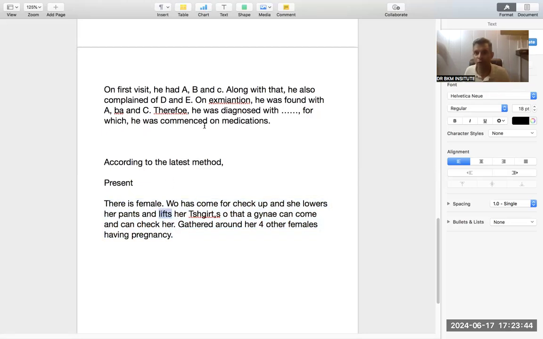Lifts. So you have to start noticing these tenses. Lift means first form. Lowers means first form. She has come means present perfect. Lowers means first form. She lowers, she lifts, first form. That means that is what is happening now. It is the current method. Present means current method. Current means latest. This is what you need to learn if you want to make your life easy in listening and reading.